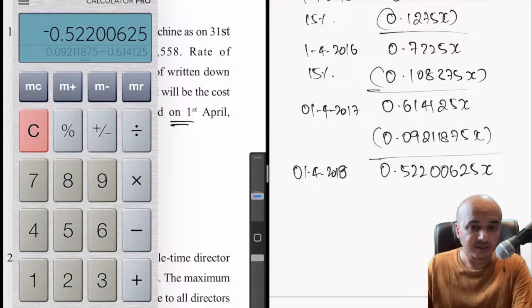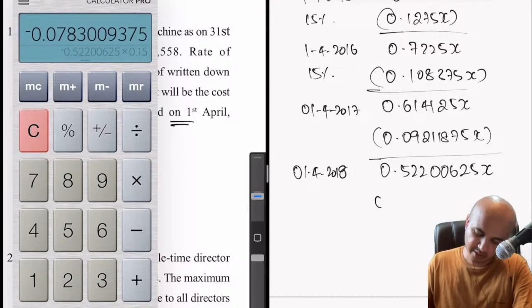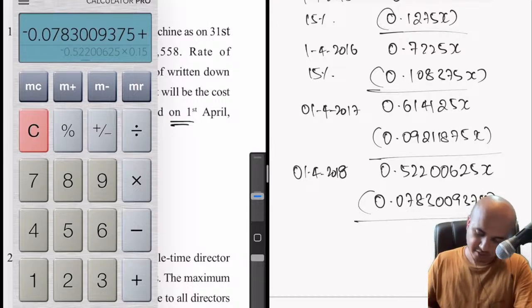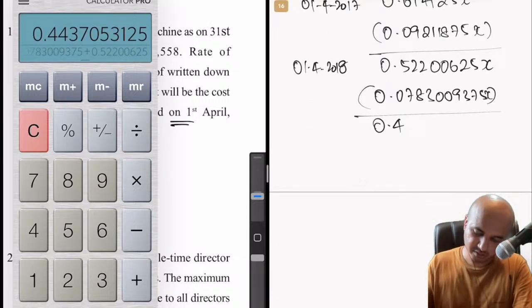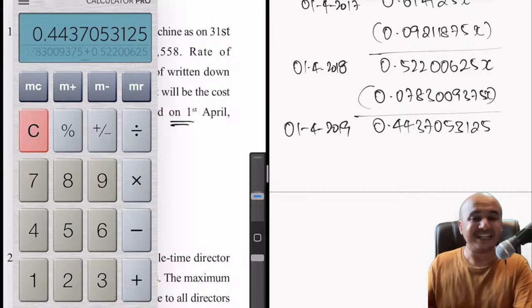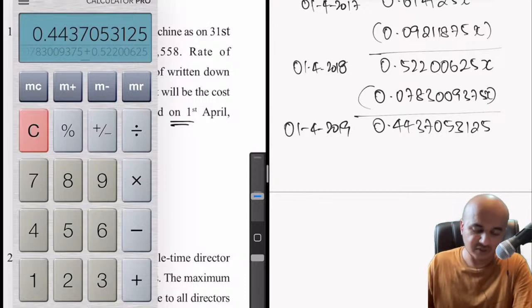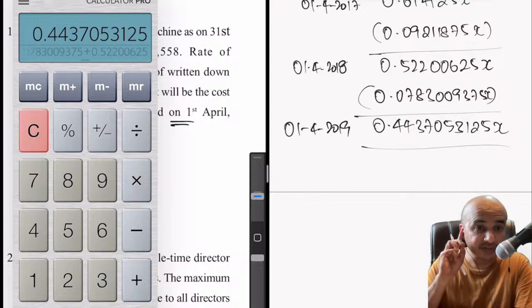1/4/2018. Finally, on this again 15% calculation, which will come to 0.0783009375x. Okay, 0.522000625 minus that gives 0.4437053125. So 1/4/2019. 1/4/2019 is the same as 31st March 2019. So this is the value of the asset on 31st March.